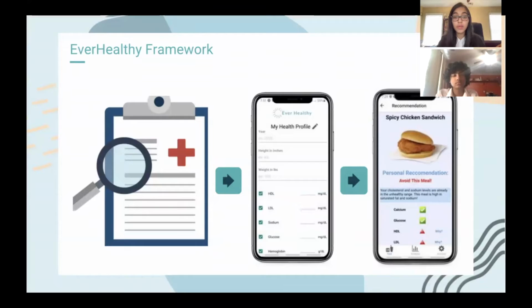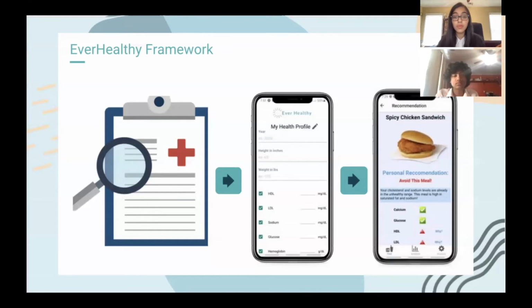After choosing the food item of their choice, users will receive a personalized report based on their current health conditions, which will determine whether or not this food item will be a good choice for them. By catering dietary recommendations based on all of a user's chosen health parameters instead of just biometrics like height, weight, and BMI, Everhealthy is much more individualized and accurate than its competition.